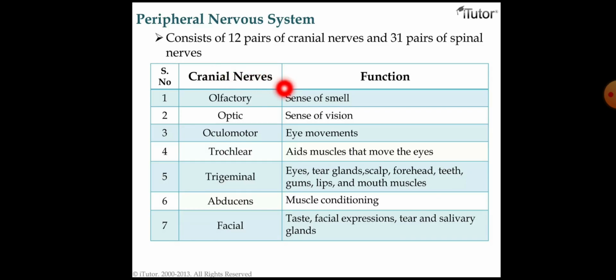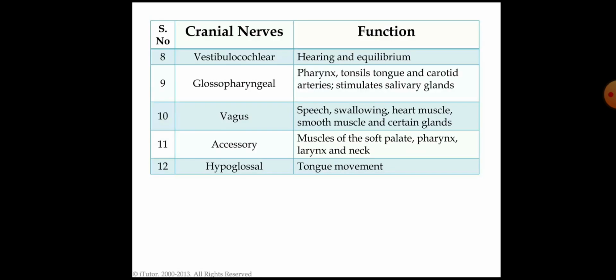Olfactory is for smell, optic for vision, oculomotor for eye movement, trochlear for muscles that move the eye, trigeminal for the scalp, forehead, teeth, gums, lips and the muscles of the mouth, abducens for eye muscle coordination, facial for taste, facial expressions, tears and the salivary glands, and vestibulocochlear for hearing and equilibrium.